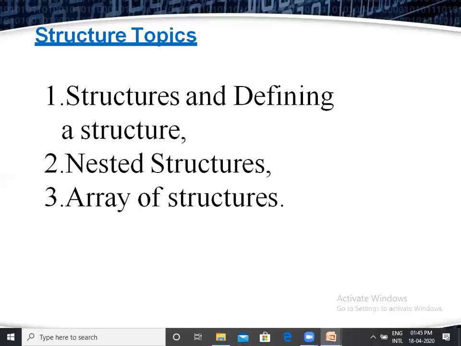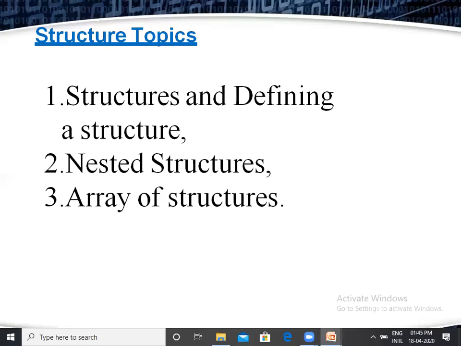First one is structures and defining a structure. Second point, nested structures. Third point, arrays of structures. Within these three points, we can conclude our class session. Along with this theory, we will discuss the practical session also. So that is the outlook of today's session. Main topic is structure.